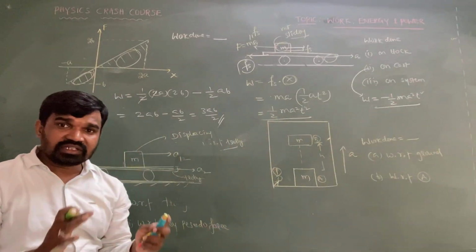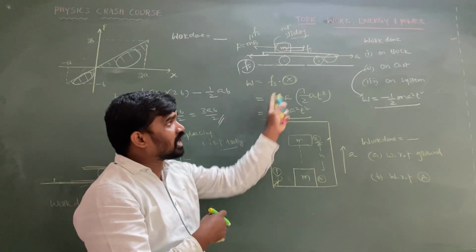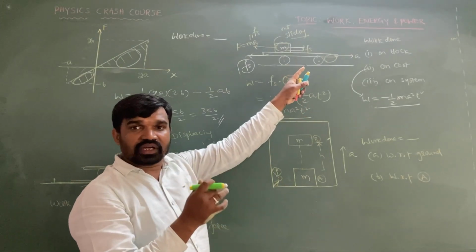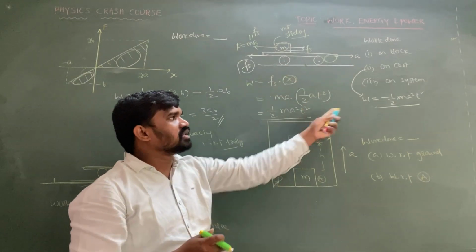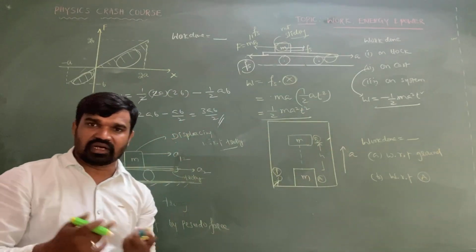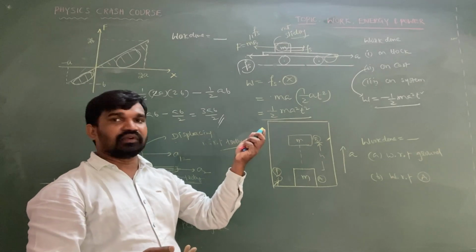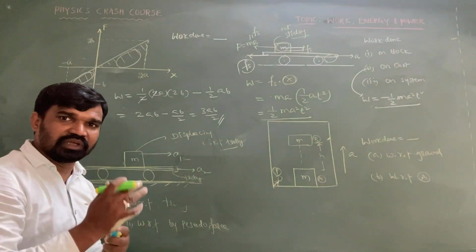Now what is the work done by the static friction on the whole system? It means work done by the friction on the block plus work done by the friction on the cart. The sum of these two is equal to 0, as we already know that work done by the friction on the whole system is always going to become 0.